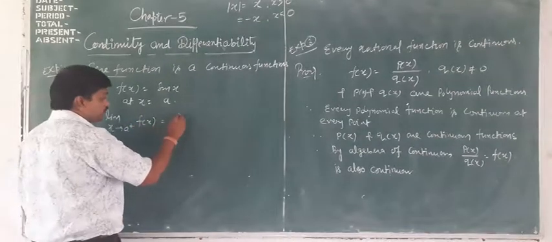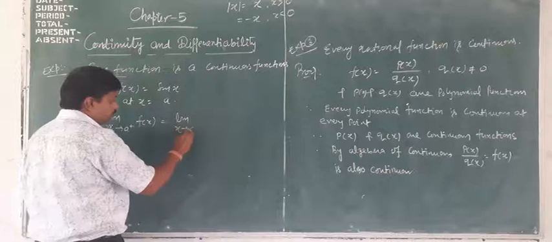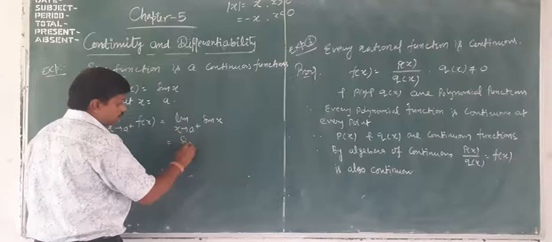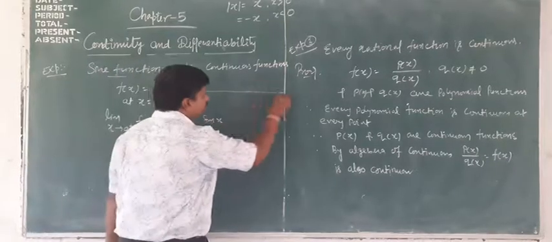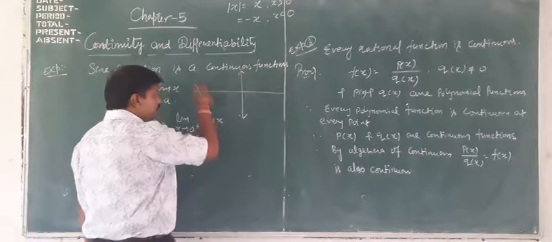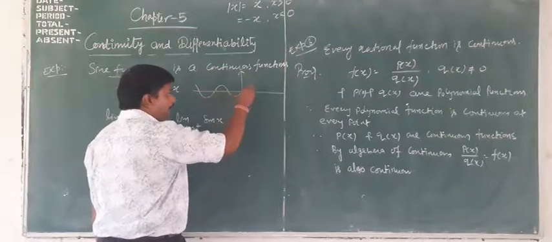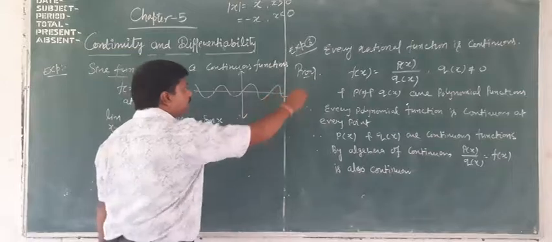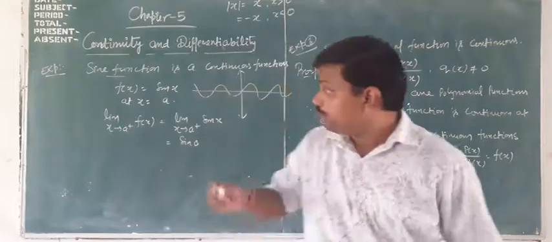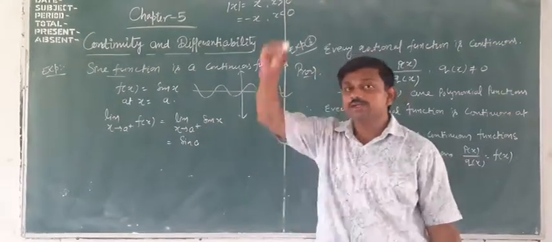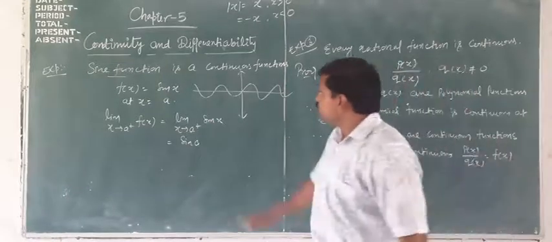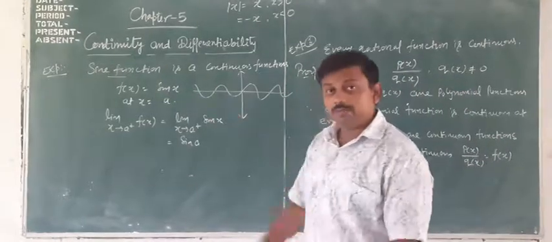So this is limit x tending to a plus of sin x. सभी लोग आपको साइन फंक्शन का ग्राफ जानते हैं कैसा होता है. आप देख रहे होंगे, without lifting the pen from the paper or from the board we can continuously draw the graph of the function. So this is a continuous function. तो ये तो ग्राफ से हो गया. हम मैथमेटिकली भी वेरीफाई कर लेते हैं।